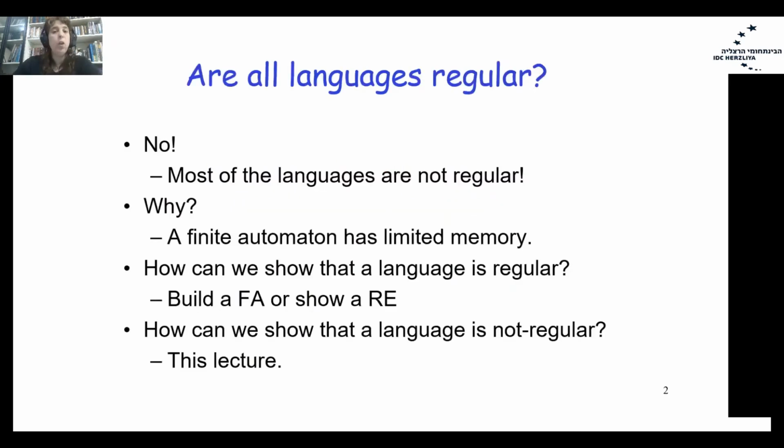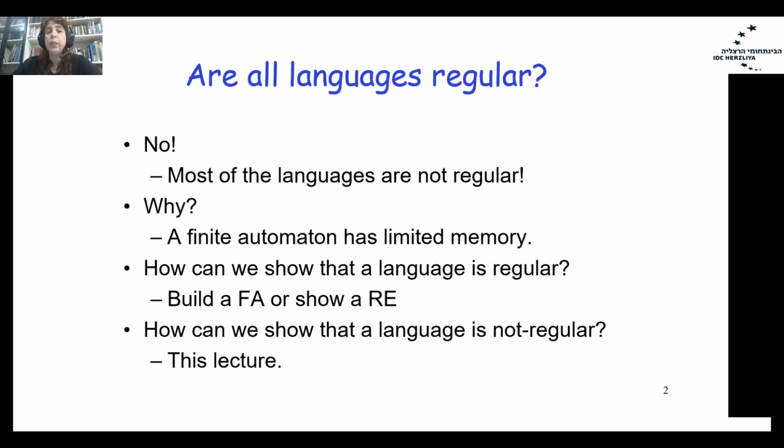Okay, let's start with some questions. The first question: are all languages regular? And the answer is definitely no. I showed you several non-regular languages during the classes, and I would like to mention that the majority of languages are non-regular. Why? Once again, we already talked about it.